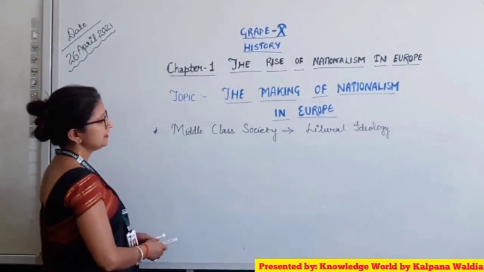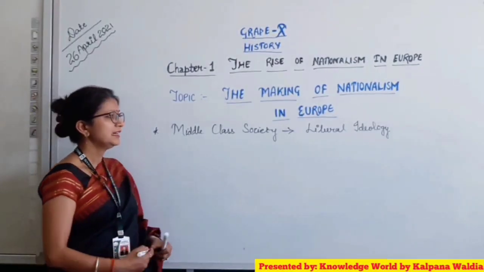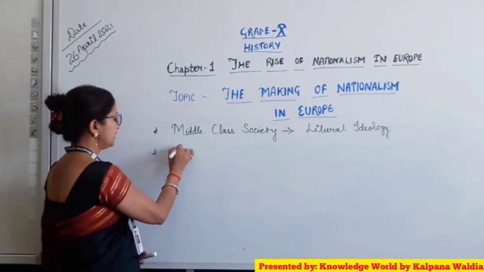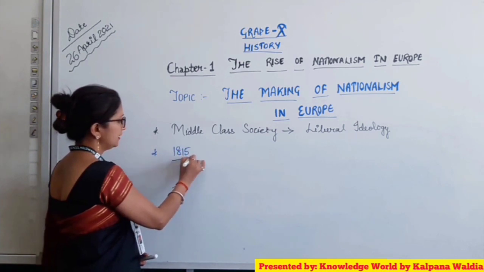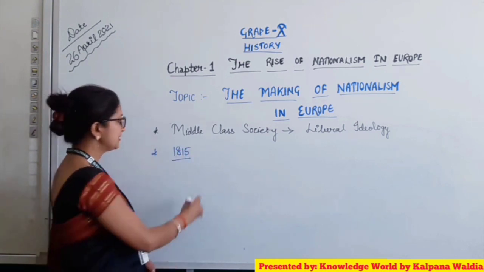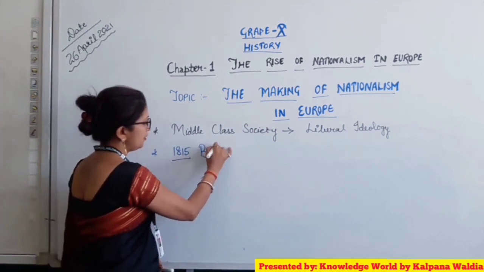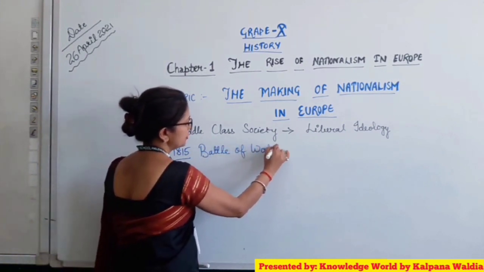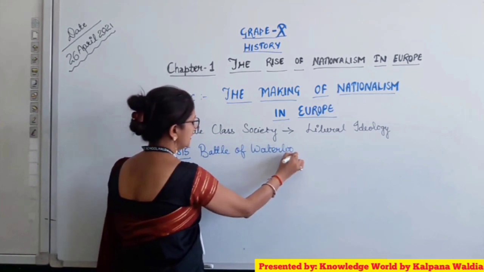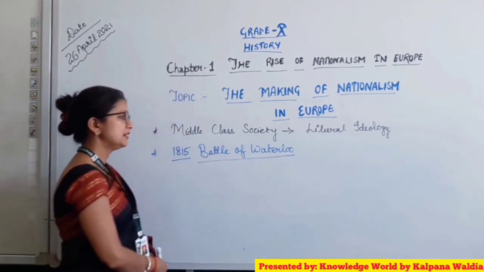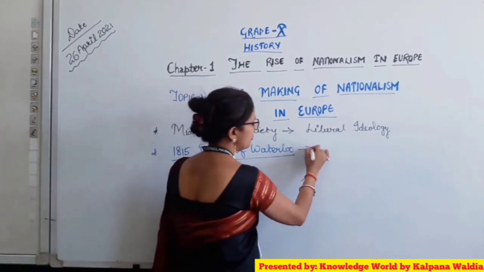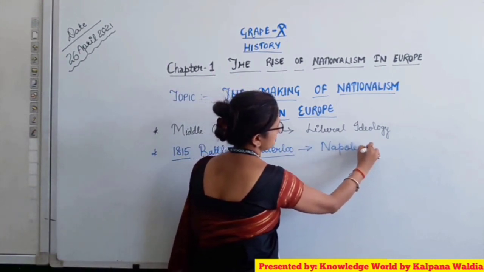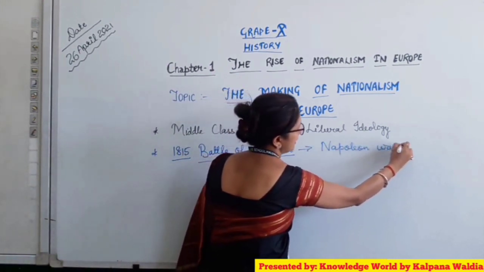Now here, another reason: in the entire Europe, one incident took place in the year 1815, and that was a very remarkable incident. It was the Battle of Waterloo. Here children, you need to remember this Battle of Waterloo. The result was that Napoleon was defeated very badly.